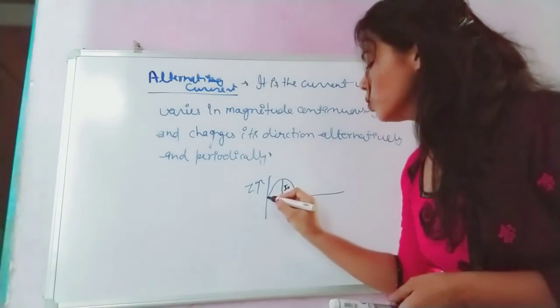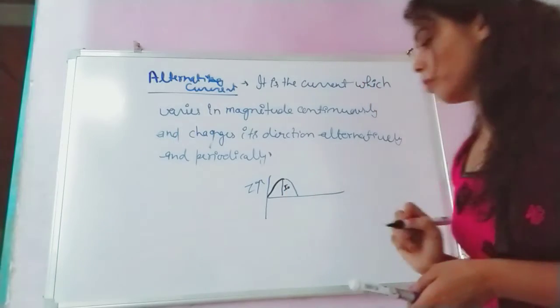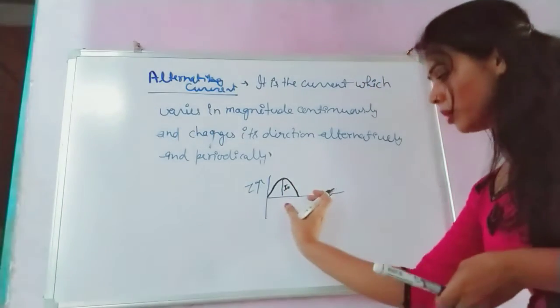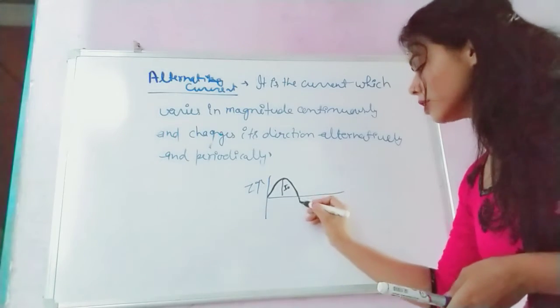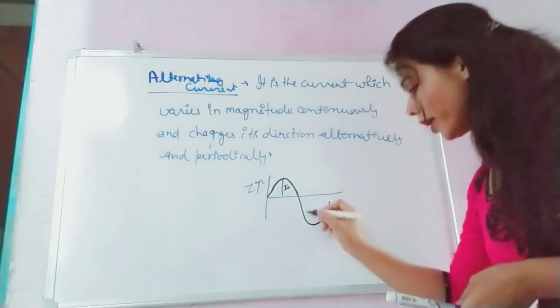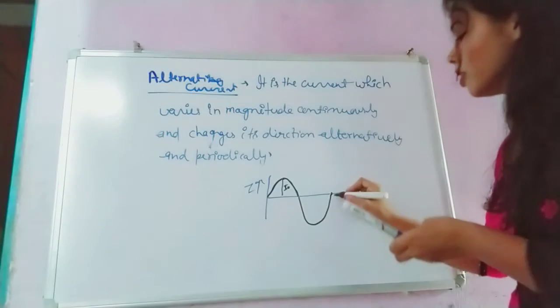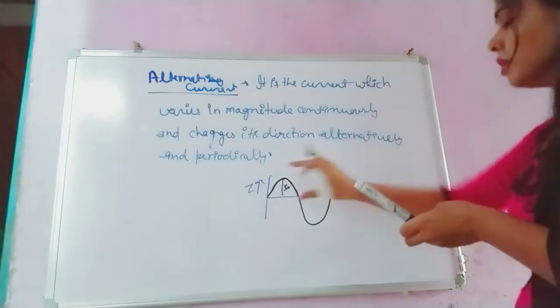It reaches from 0 to the maximum value and then again to 0. After some interval, after half cycle, it reaches the maximum value in the negative direction. Again it reaches 0, and so on continuously.